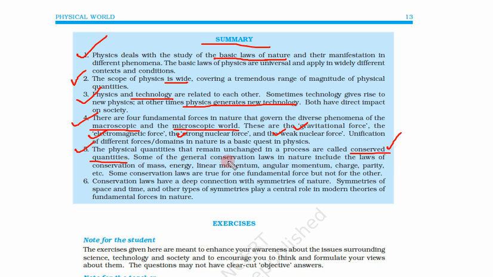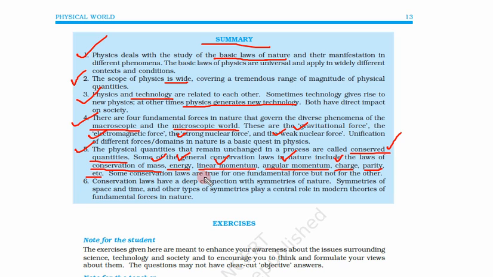Some of the general conservation laws in nature include the laws of conservation of mass, energy, linear momentum, angular momentum, charge, parity, etc. Definitely mass, energy, linear momentum, angular momentum and charge we will study.